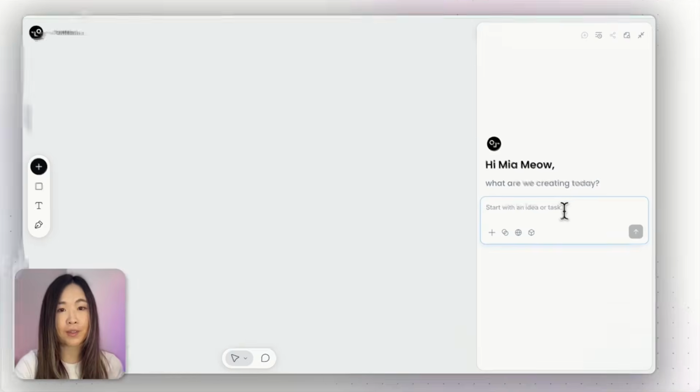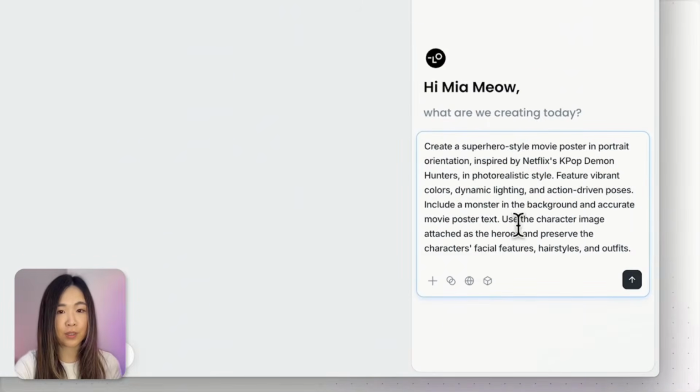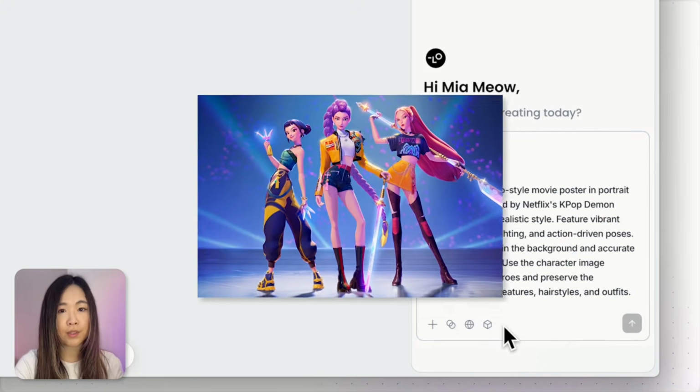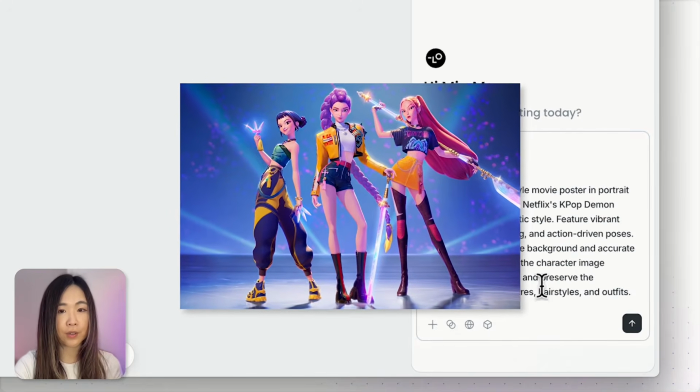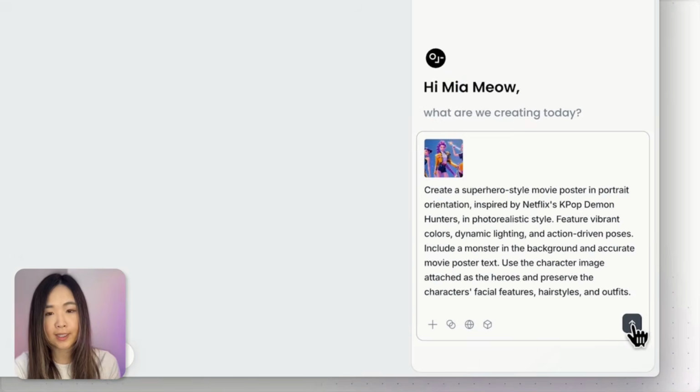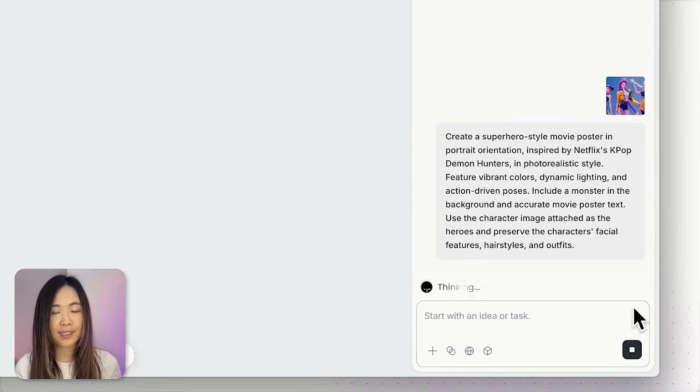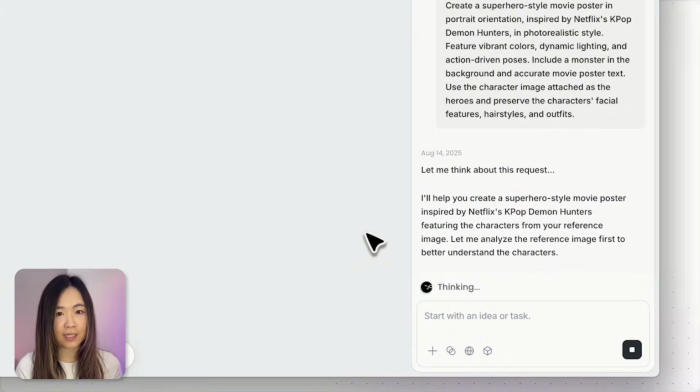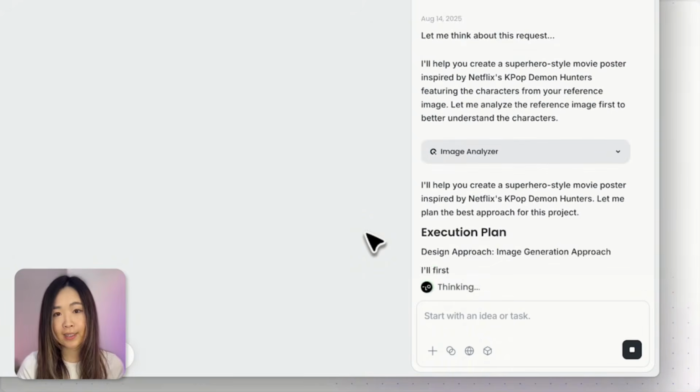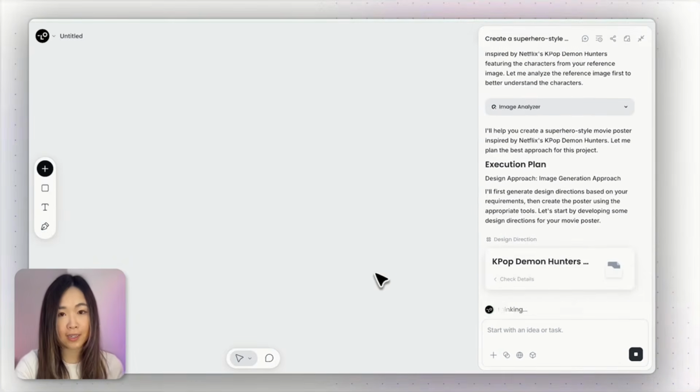I'll start by entering my text prompt to create the initial image, and I'll also upload a reference photo of the characters so the AI can accurately incorporate them into the poster, and send the request. Once we send the request, the AI will process it, analyzing the image, creating a plan, and deciding on a design direction.